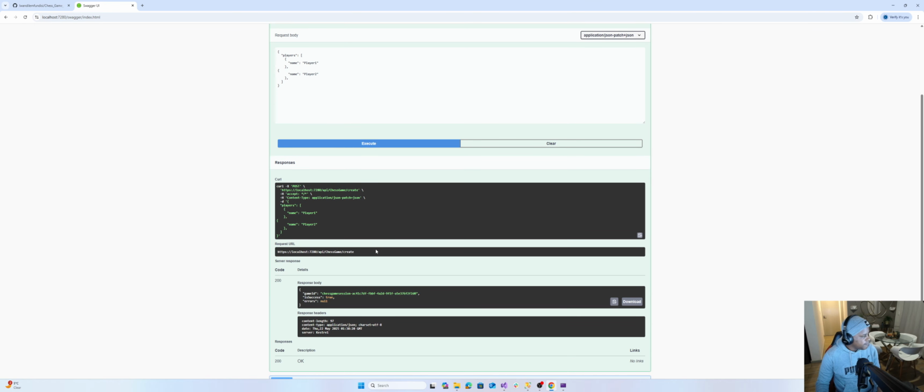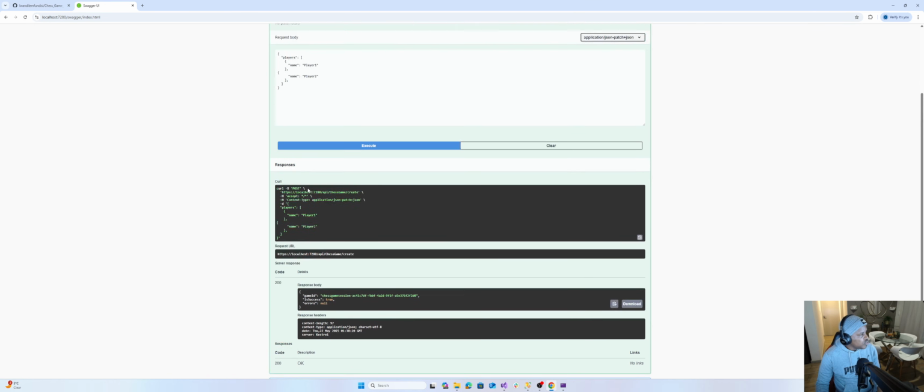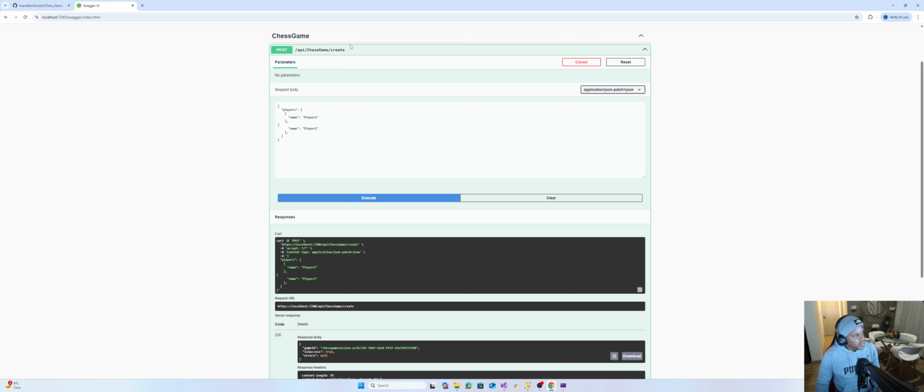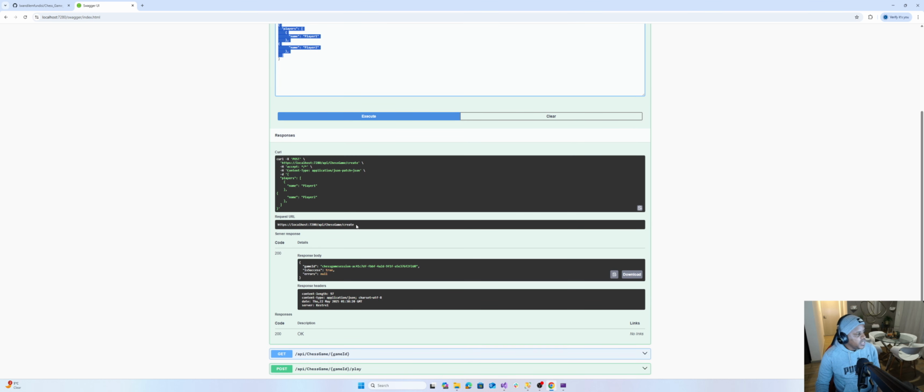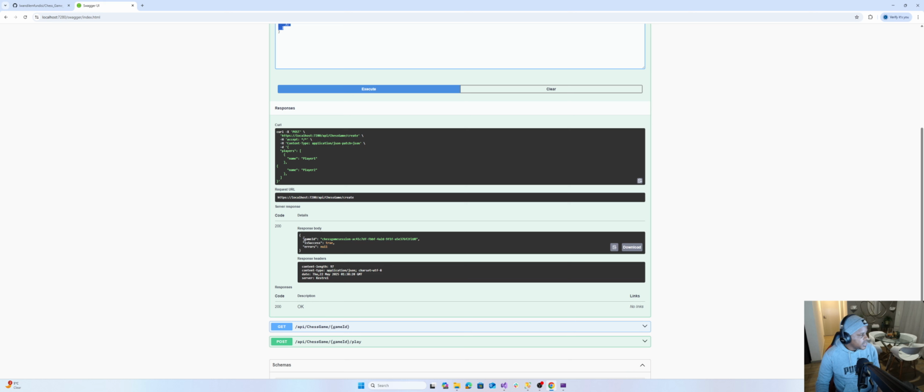Let's see, inspect. Cool. So you will see we ran the create endpoint with this payload, and then it went to the system and created the chess game, which goes with this chess game ID, right? And it tells us it was successful, and we have no errors, and that's the result we were actually looking for.